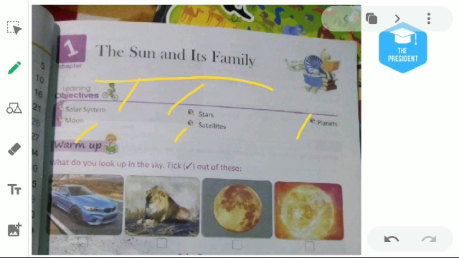Here is a question for you. What do you look up in the sky? Think about this. Here are 4 pictures given, and in the question they are asking what you can see in the sky. Not on the road, not in the forest, only in the sky. Of course, a car runs on the road, not in the sky, so this will be wrong. A lion can't go in the sky, it is on land, so this is also wrong. And these 2 pictures, the brightest object, what are they? These are suns we can see in the sky. So both of these will be true.